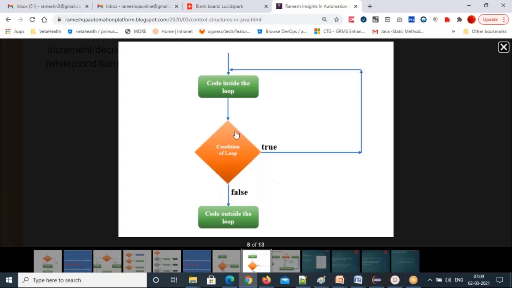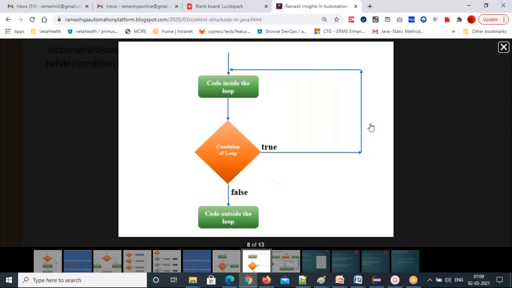The diagrammatic picture is very easy to understand, to see how the flow is going on. See, first the flow comes to the do block. This is the do block, right? So the do block will execute, then it comes to the condition. If the condition is true, the control passes to the do block again. If the condition is true, it keeps passing to the do block.